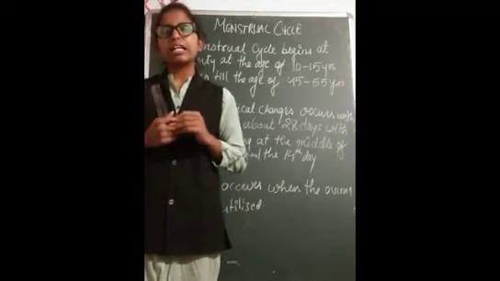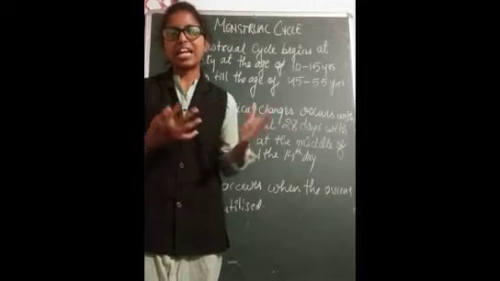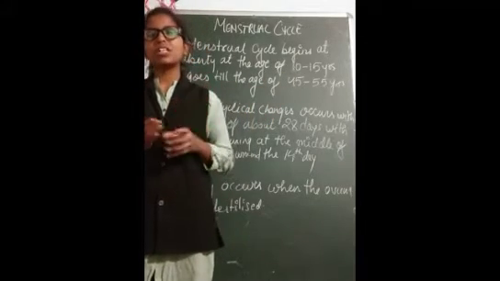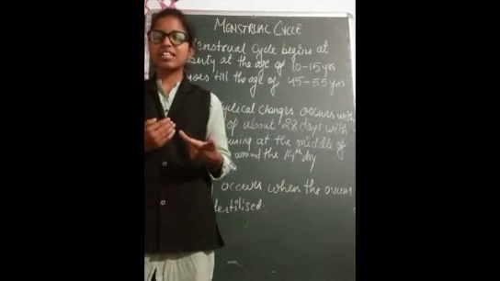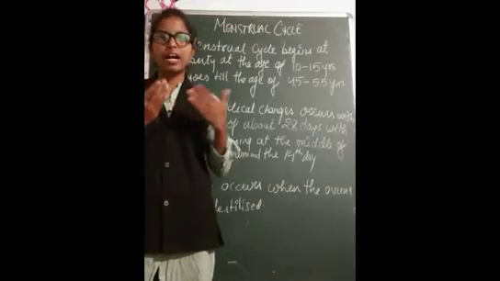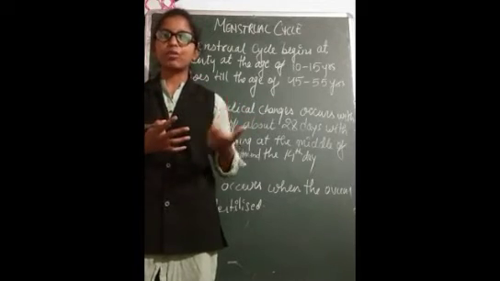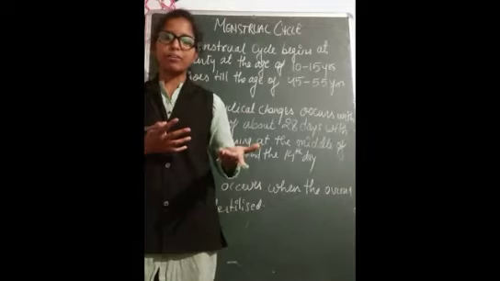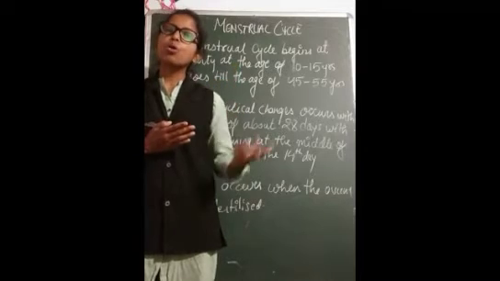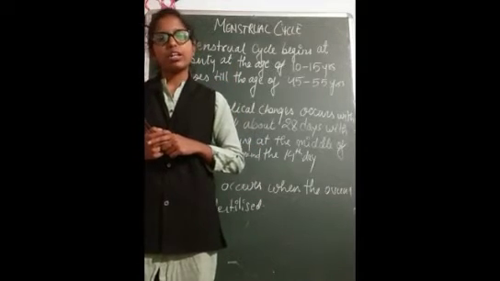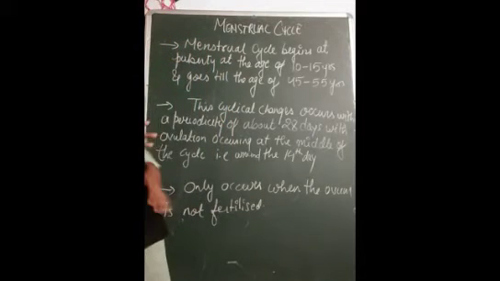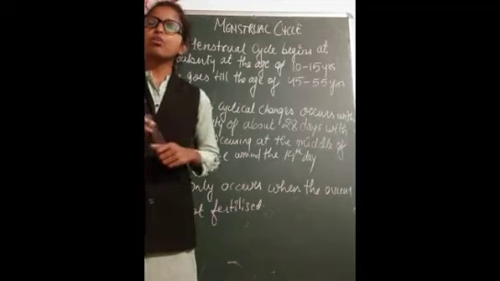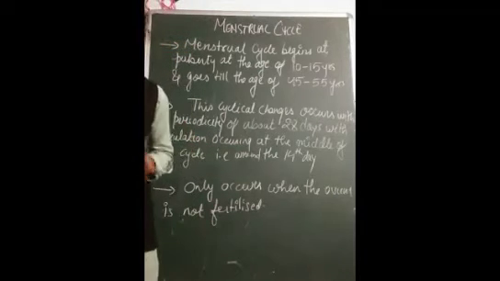So if any mating or coitus is done and the ovum is fertilized, then the ovum and the sperm will fuse to form the zygote, and further embryo development will take place, but no menstrual cycle will occur. So the menstrual cycle will only occur when the ovum is not fertilized.